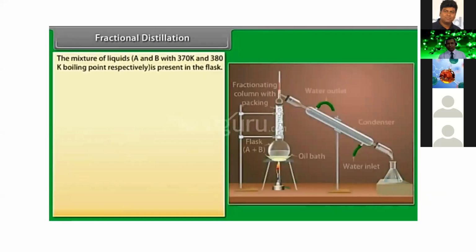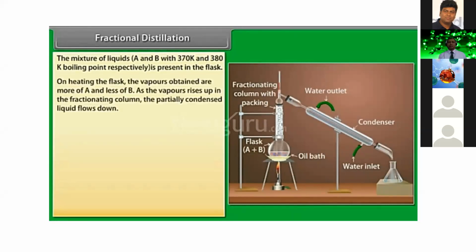The mixture of liquids A and B, with 370 Kelvin and 380 Kelvin boiling points respectively, is present in the flask. On heating the flask, the vapors obtained are more of A and less of B. As the vapors rise up in the fractionating column, the partially condensed liquid flows down. The vapors of B condense faster as compared to A, and the vapors moving up are richer in A.